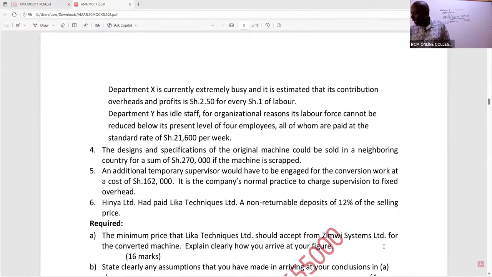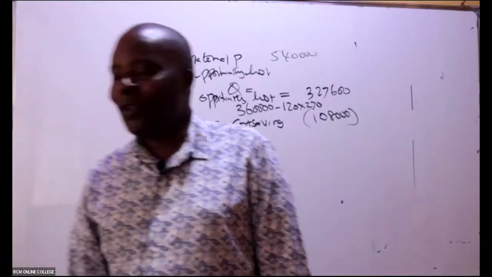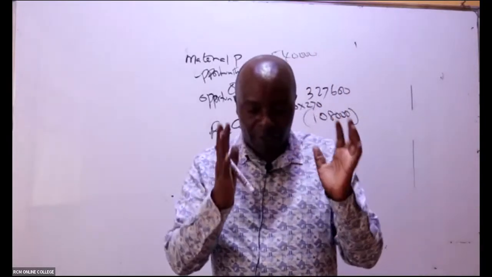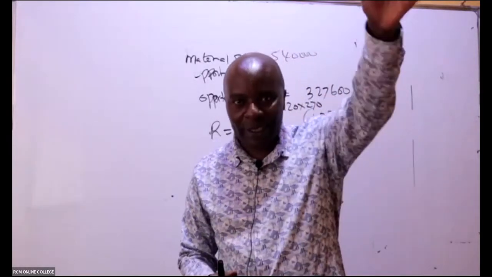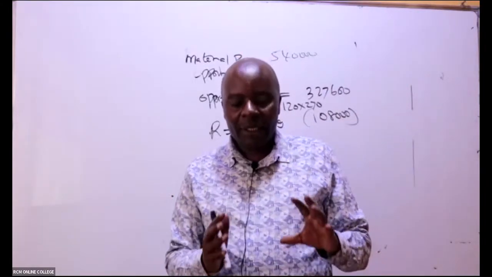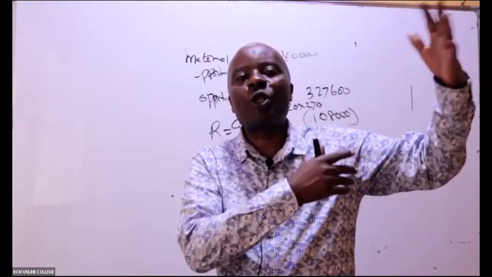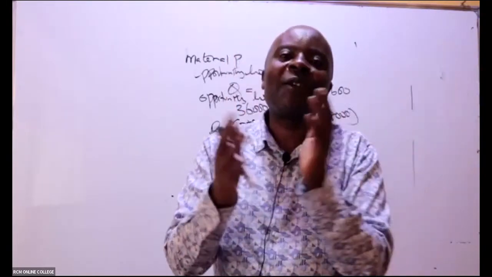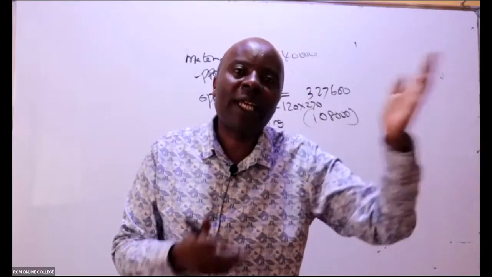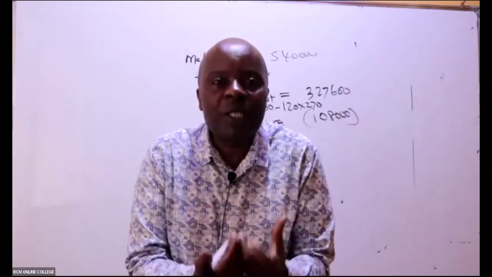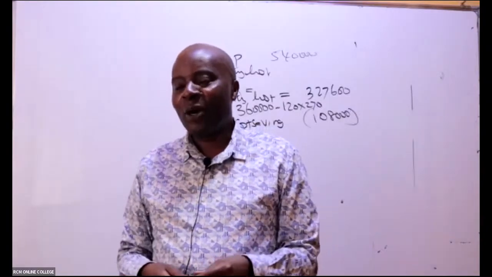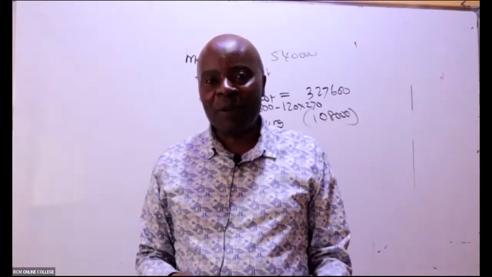But now that I'm going to sell this whole thing to Cosn, you can't eat your cake and still have it. So if I have this old machine, it's old now because the client for the machine rejected it. If I have it here, there is somebody who is willing to give me 270 for those specifications. But should Cosn come and buy it, will I be able to sell the specification and then sell again? No. I'm going to lose this income. So I would want to leave this concept, ladies and gentlemen, with you.